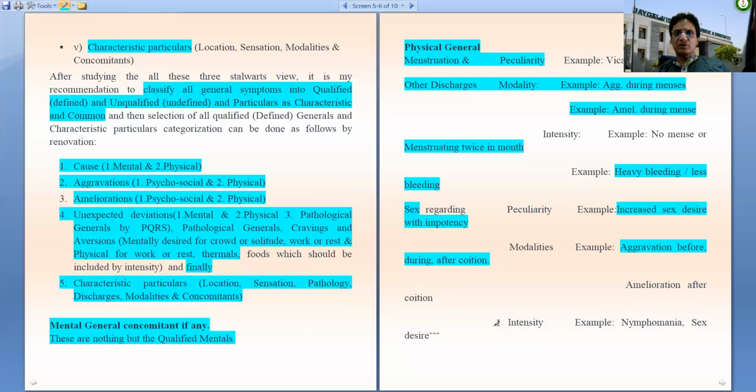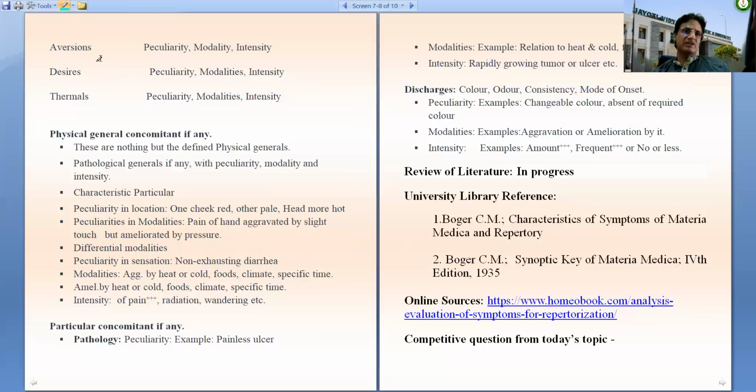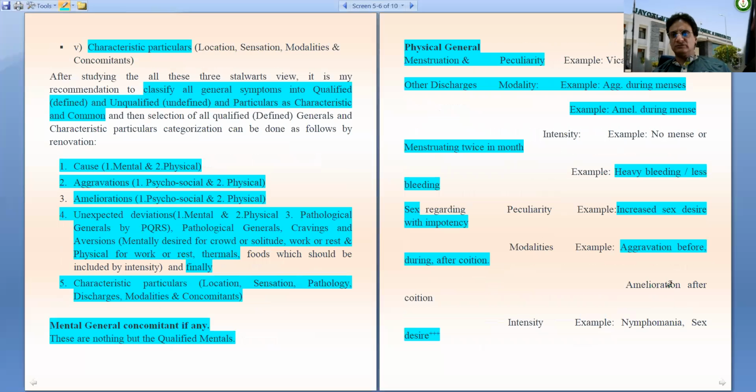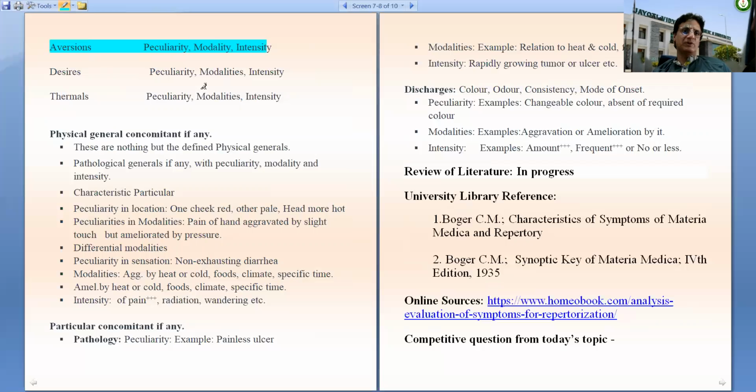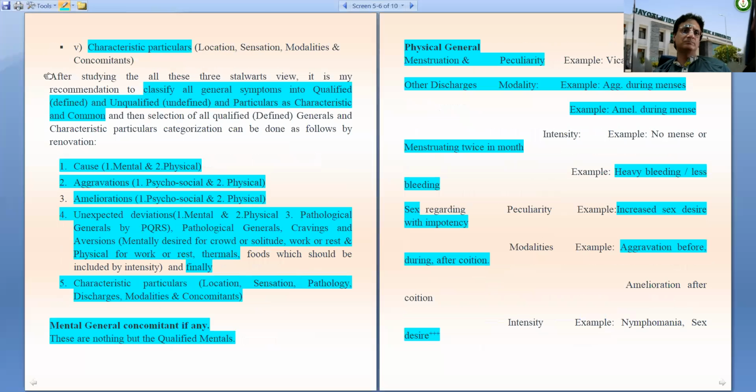Intensity of symptoms should be noted, like desire should be noted as in which intensity it is by placing plus marks in superscription. Aversion should be noted, what is the peculiarity amongst them, any characteristic modality, and the intensity should also be noted. Desire should also be noted with intensity, with modality, and the peculiarity amongst them.